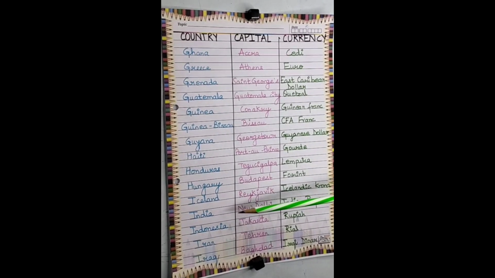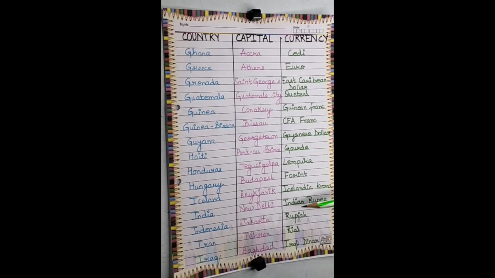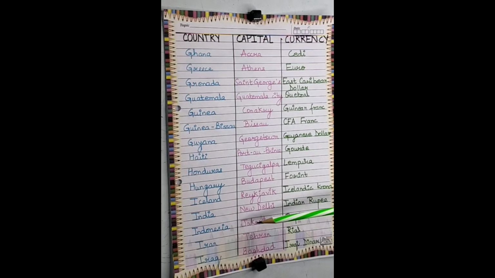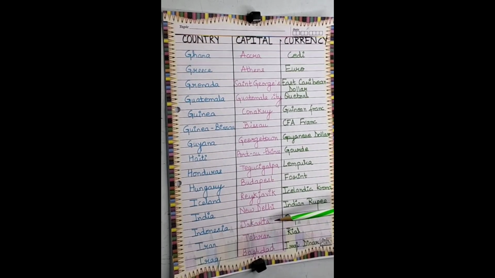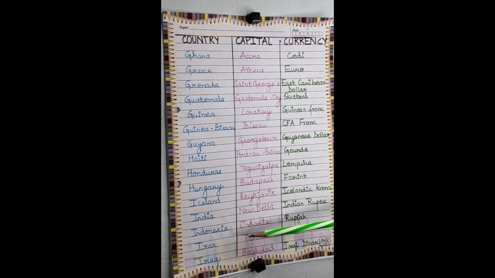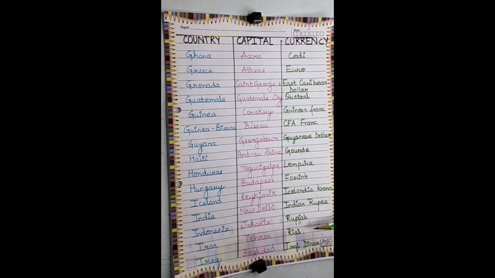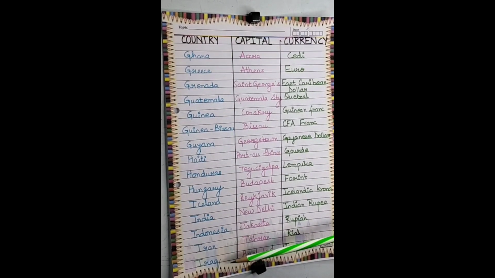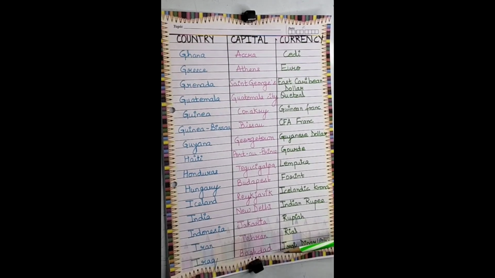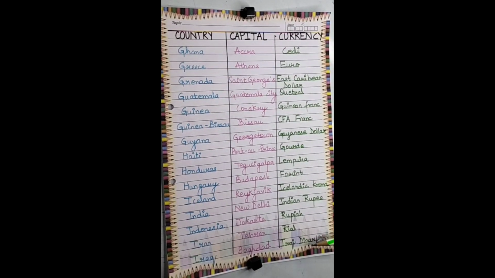Next is India. The capital is New Delhi, and the currency is Indian rupee. Next is Indonesia. The capital is Jakarta, and the currency is rupiah. Next is Iran. The capital is Tehran, and the currency is rial. Next one is Iraq. The capital is Baghdad, and currency is Iraqi dinar.